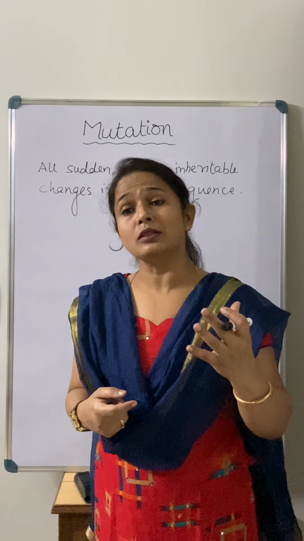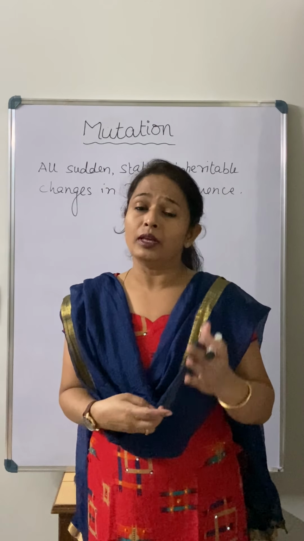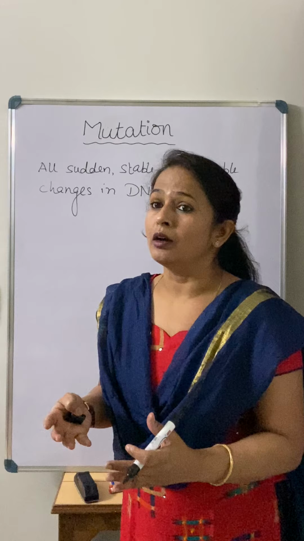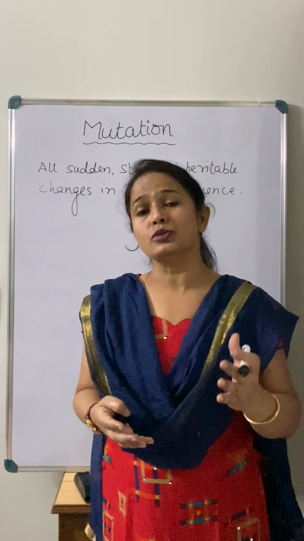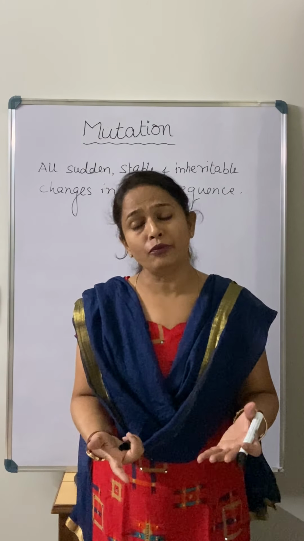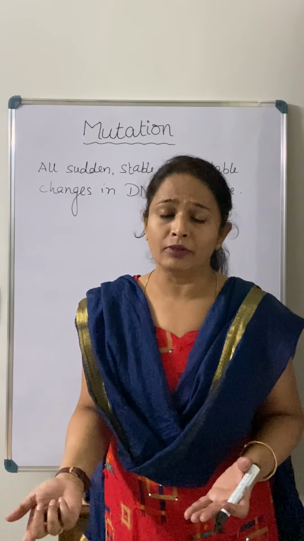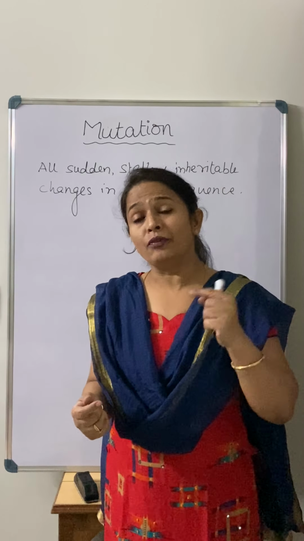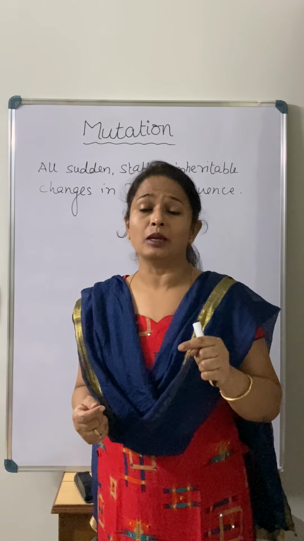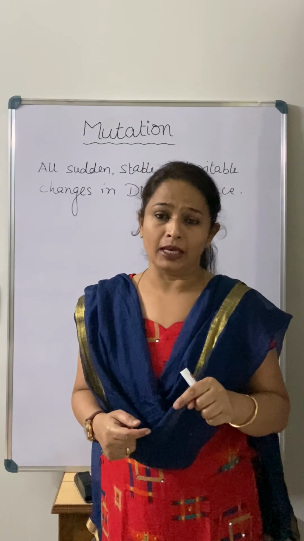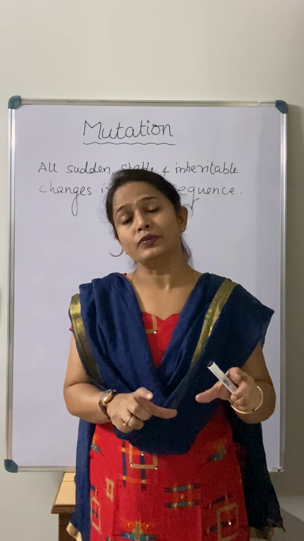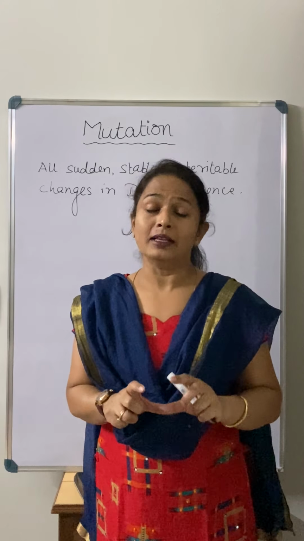So how did this happen? Actually, when there is gamete formation, and the gamete is going to fuse, that time zygote formation, and by the zygote the next generation will come out. So where did the change take place? In my gene actually, right? So all of a sudden there is a stable change.